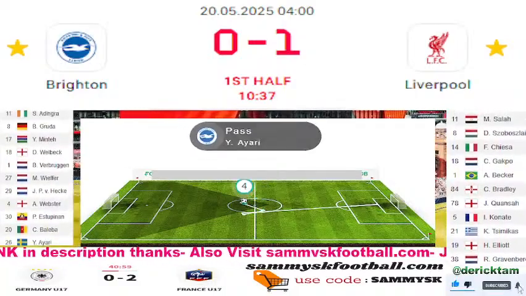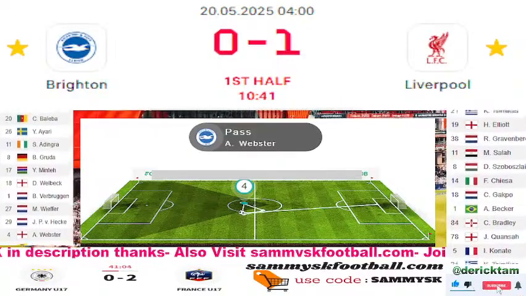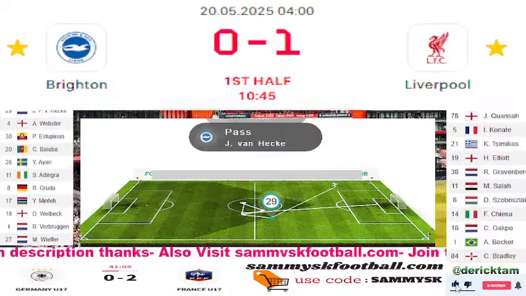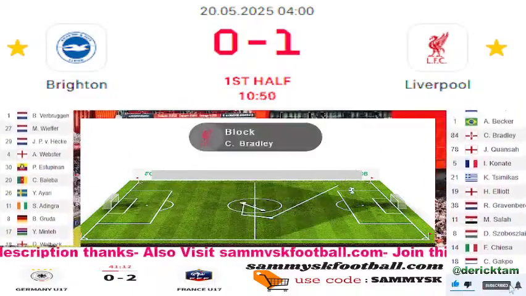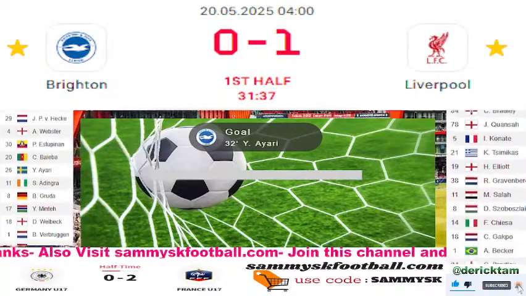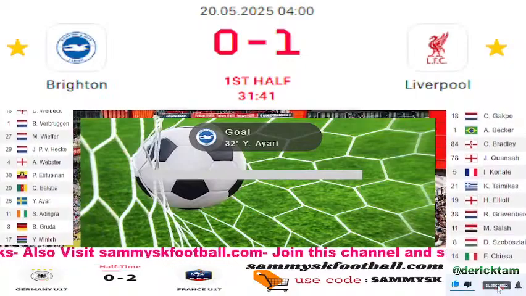Wonderful play. We haven't really spoken too much about Harvey Elliott as well. Ball forward towards Baliba again, and this time he's done well in the initial phase, but then couldn't come up with a pass to release Minte in behind. He's given it straight back to Liverpool. Brighton fans just doing their best to try and raise the tempo amongst their supporters. A little bit frustrated that they haven't managed to get in yet, but they might get in now.